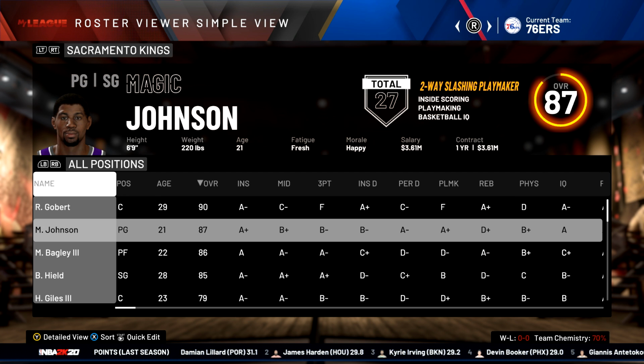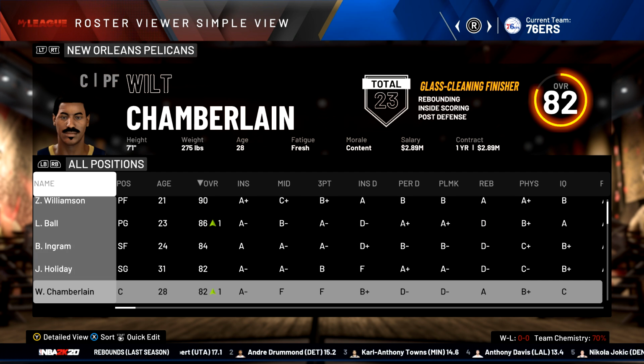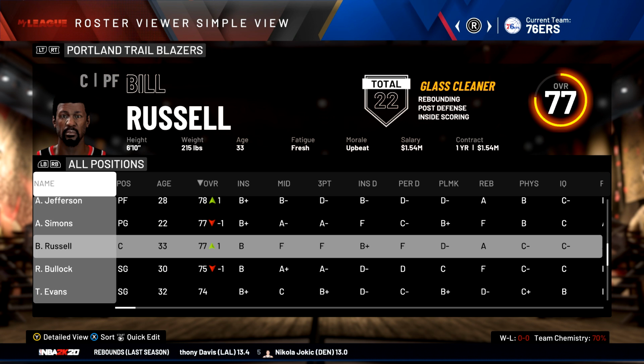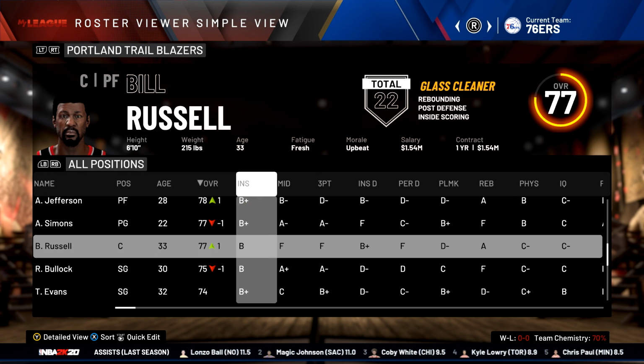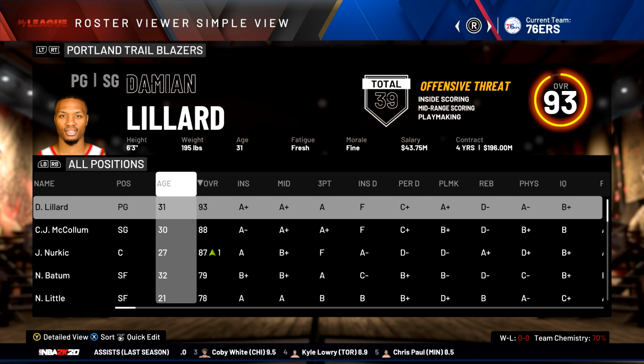Magic Johnson is now an 87. Kareem is an 88. Wilt Chamberlain is an 82. And then lastly, Bill Russell is a 77, so he's actually gone down in overall. He started at an 81, I believe, and now he's a 77. So not looking too good for Bill Russell. Hopefully he can improve in the second season.